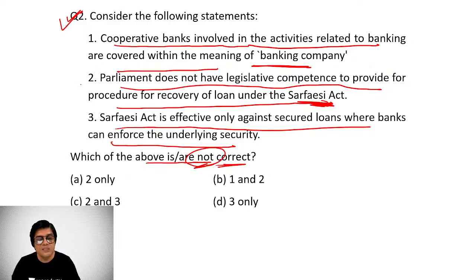So you find that only statement 2 is not correct, because Parliament is fully competent to legislate and provide for the procedure for recovery of loans under SARFAESI Act. Now, what is SARFAESI Act? That also we will understand briefly. So to say, therefore, only statement 2 here is incorrect. Other statements are correct. Cooperative banks involved in the activities related to banking are covered within the meaning of banking company. Specifically, the Supreme Court has also ruled on this, that cooperative banks are covered within the banking company definition, and SARFAESI Act is effective only for the recovery of secured loans.